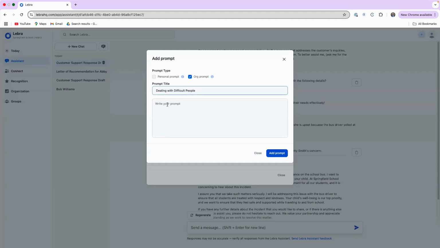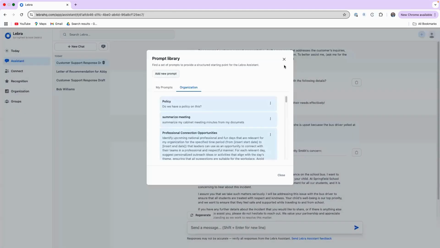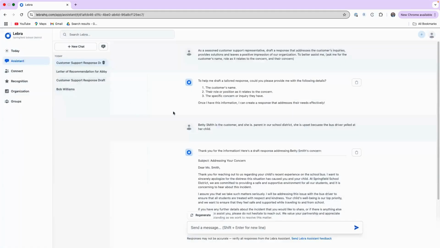And much like the prompt that we just utilized as an example, you can hardwire, these are the ways that we want to deal with difficult people, and then have Libra ask you for the information in that scenario. So it's all set up, it's all ready to go. You just have to plug in the details by utilizing that prompt. Okay, all right. And then you would just hit add prompt. Okay, that's Libra Assistant. Pretty good stuff.